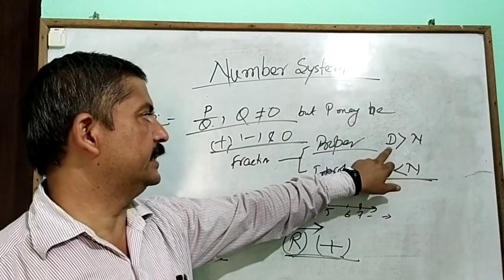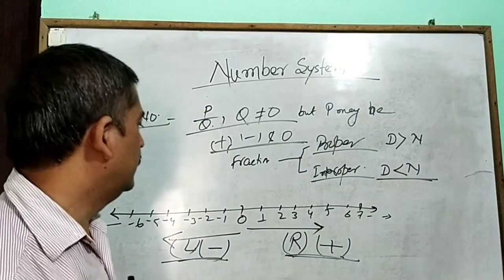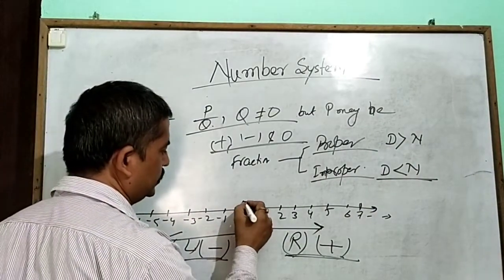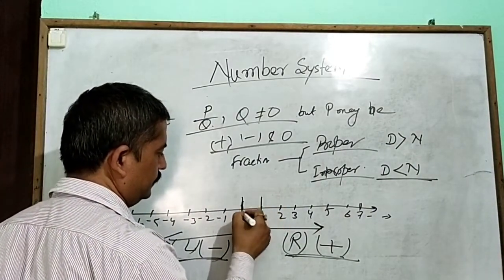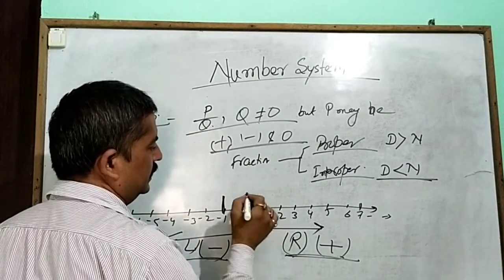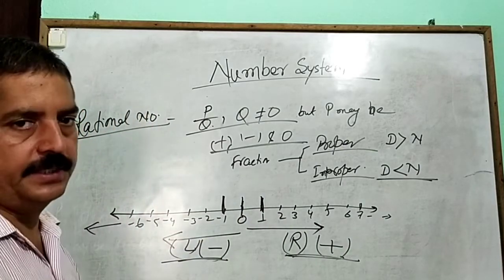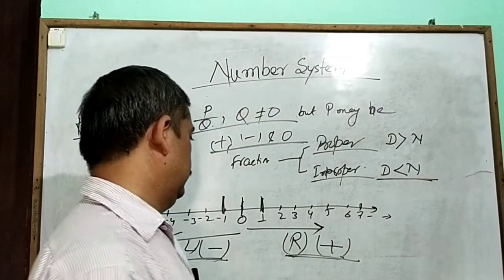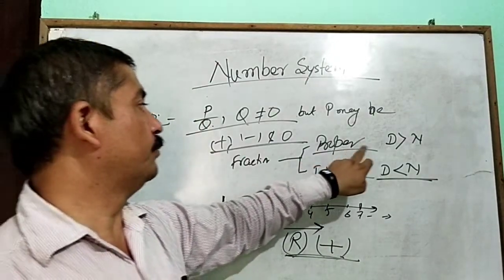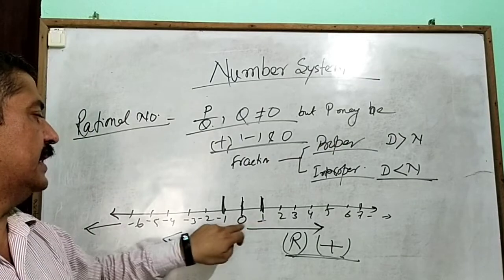Denominator is greater than numerator. In that case, the numbers always lie between 0 and 1. If positive numbers, then on the positive side; if negative numbers, on the negative side. So if proper fractions, the numbers lie between that.